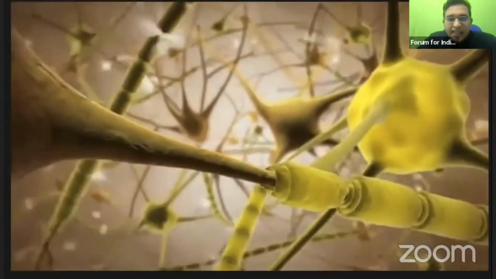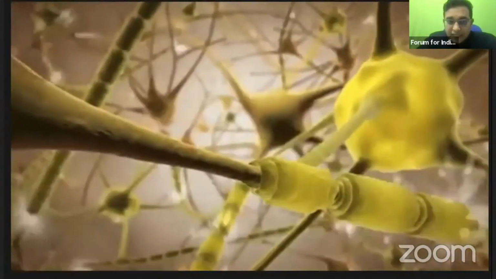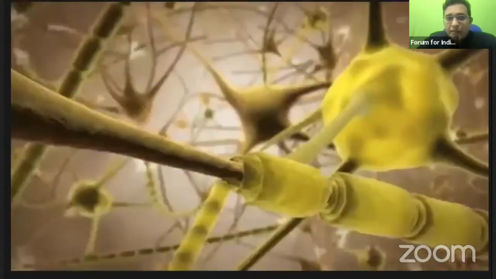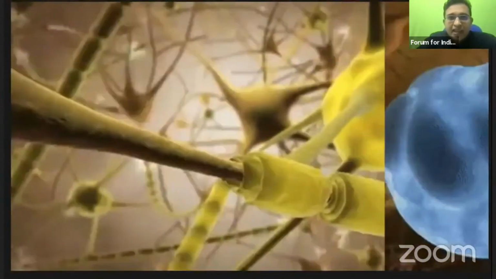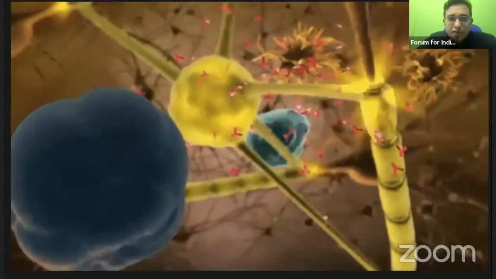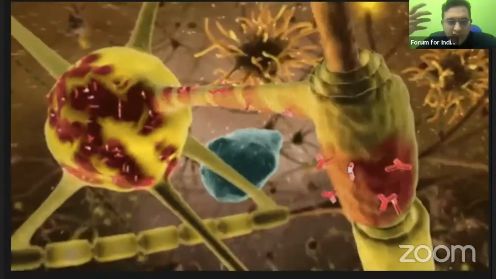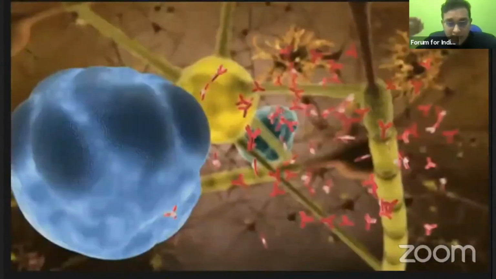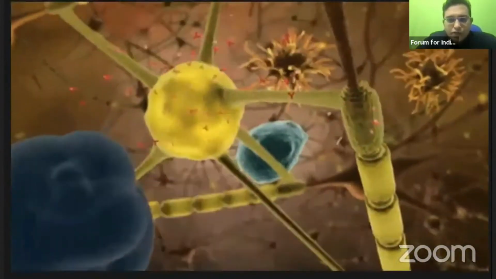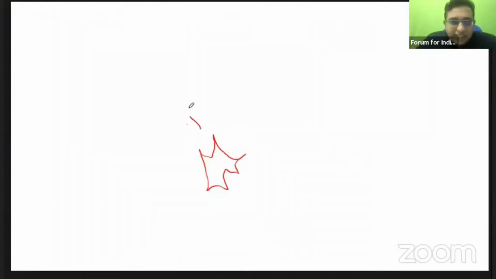As we have seen last time, the problem occurs when the myelin sheath gets destroyed. How it gets destroyed is that it is a kind of idiopathic autoimmune disorder. Our autoantibodies are attacking our own myelin sheath as well as the oligodendrocytes. They are basically the B cells, the macrophages, and the dendritic cells. These are the antigen presenting cells. On their surface they have MHCs, the major histocompatibility complex.